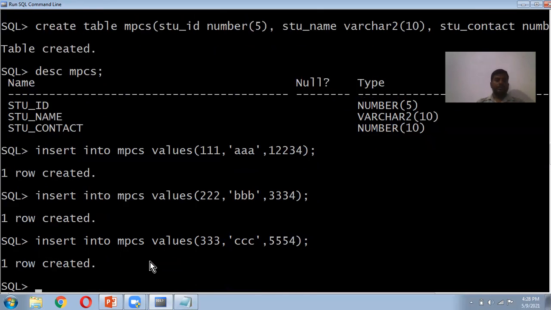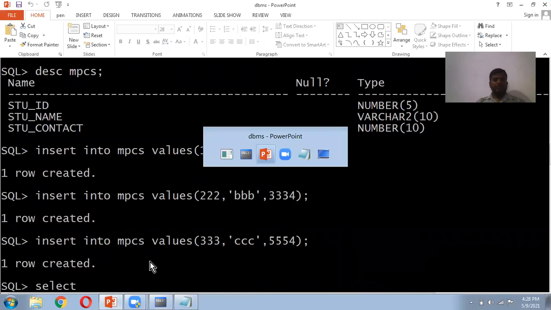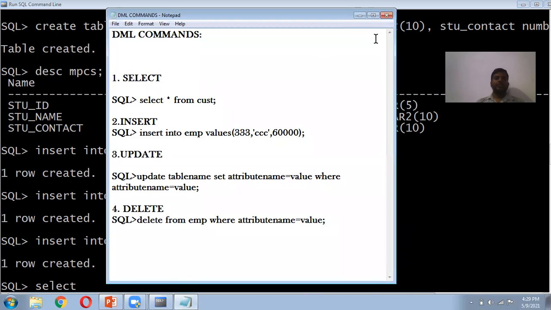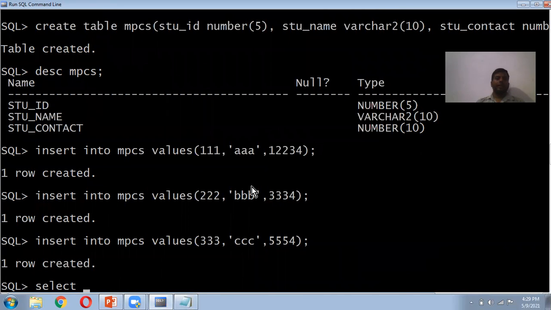Like this. Okay, now we can select. What is the command here? Select command. We can have all the attributes, or you can select one attribute at a time also. Before this, we'll see the description.